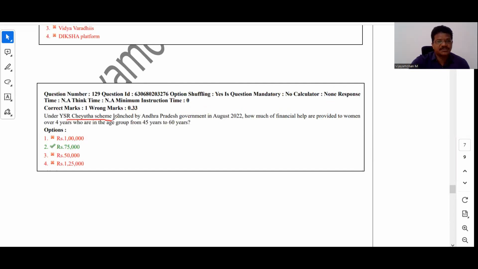Under YSR Cheyuta scheme launched by Andhra Pradesh government in August 2022, how much of financial help are provided to women over 4 years who are in the age group of 45 years to 60 years? So here is another thing you need to remember when you study welfare schemes: just try to understand it in a comprehensive way.